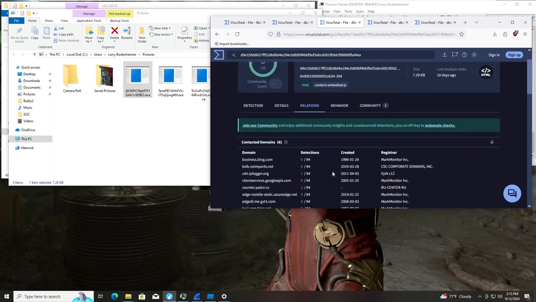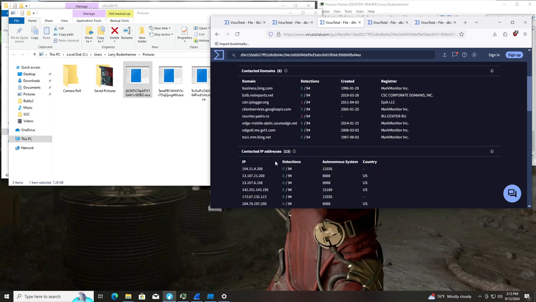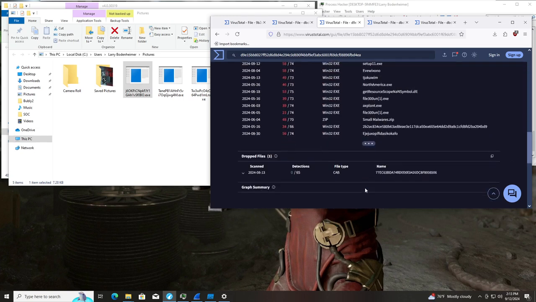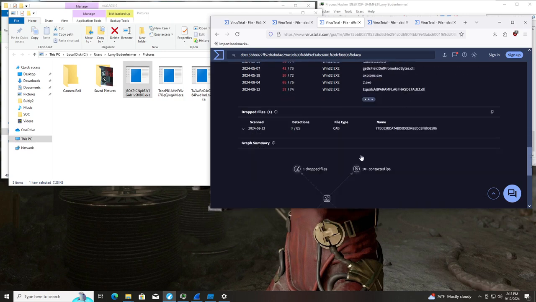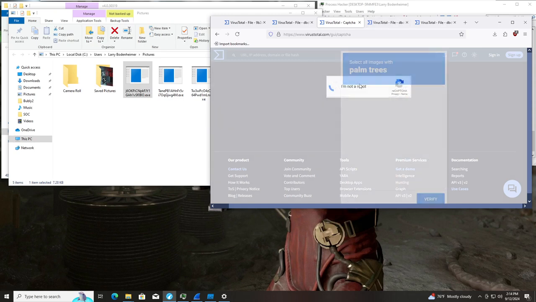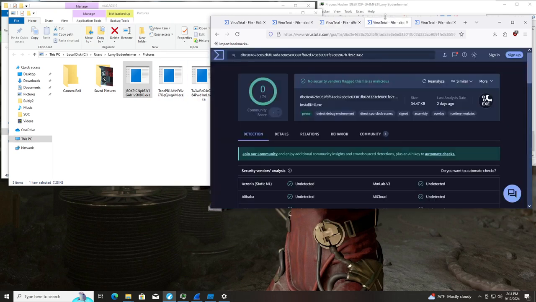And this has no detections? Yeah, true to its word, contacted domains: business Bing CDN, IP logger, counter.yadro.ru. And of course, the only execution parents are malicious. Reanalyze that. Oh, come on. Give me a break. Reanalyze that.